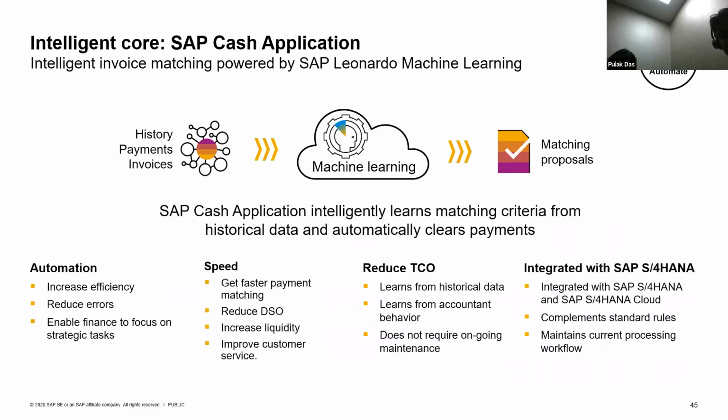Yeah. So if you take an example of SAP cash application, why we have come up with this use case is as part of a period end closure activity, a receivable accountant's job is to match the invoices and the payment. Though we have static rules in the system, there could be cases where the matching has not happened or the clearance has not happened because of some exceptions.